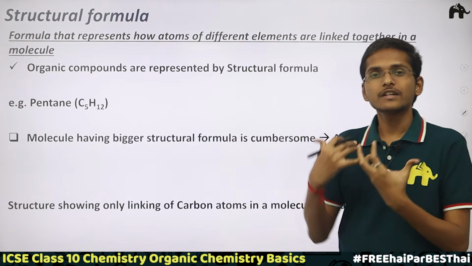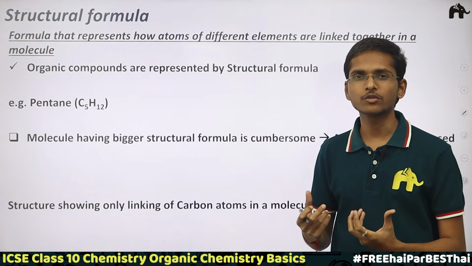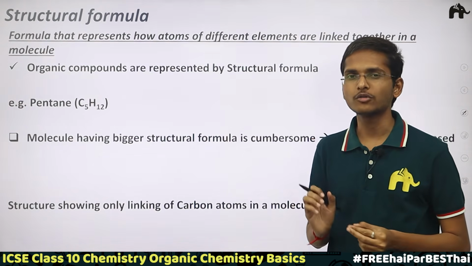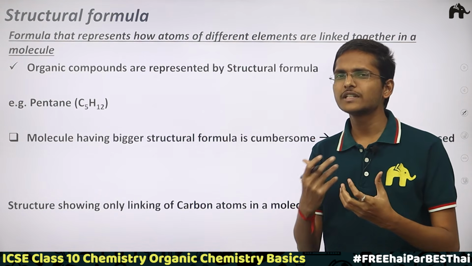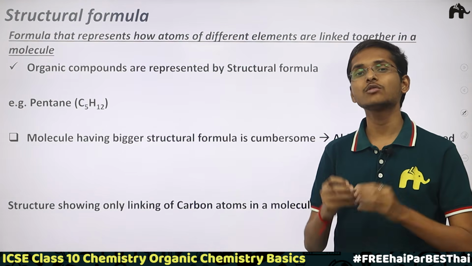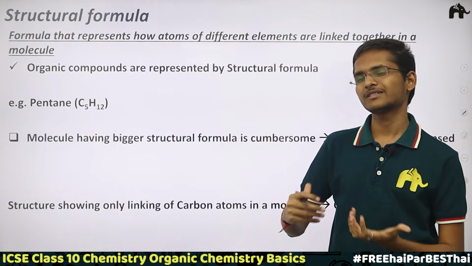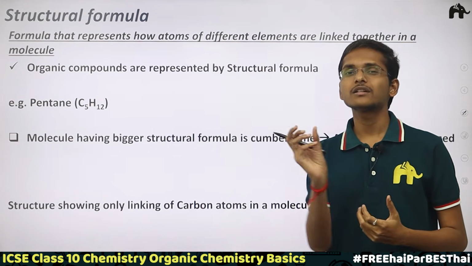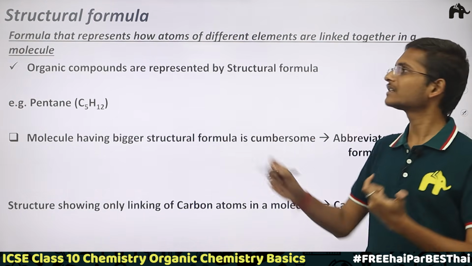Now let's study how organic compounds are written conveniently. Because if we want to depict an organic compound and we write simply the molecular formula, it doesn't give us detailed information about how the atoms are linked to each other. So the molecular formula is not a convenient representation of an organic compound. What then is the convenient representation? The structural formula is the convenient representation.